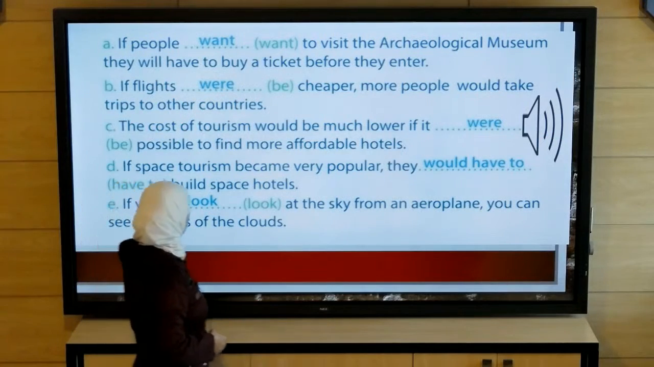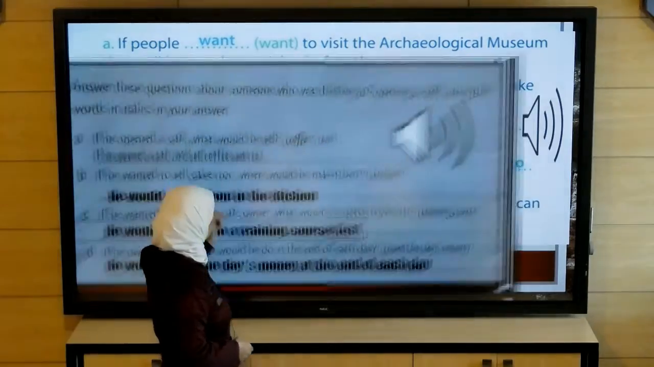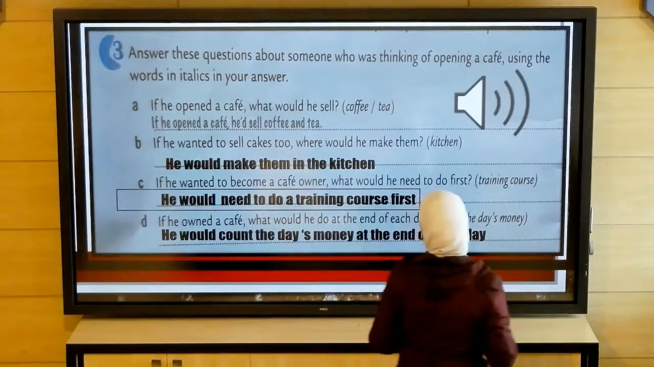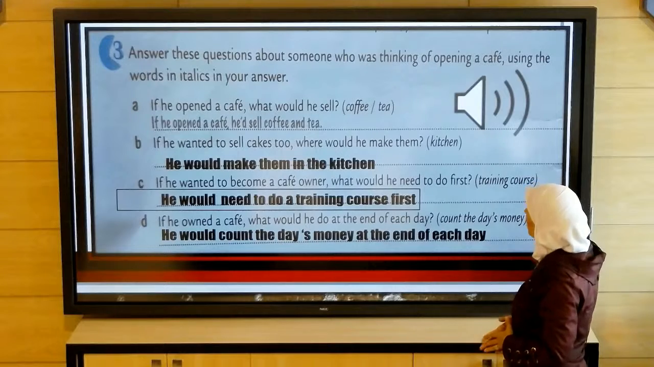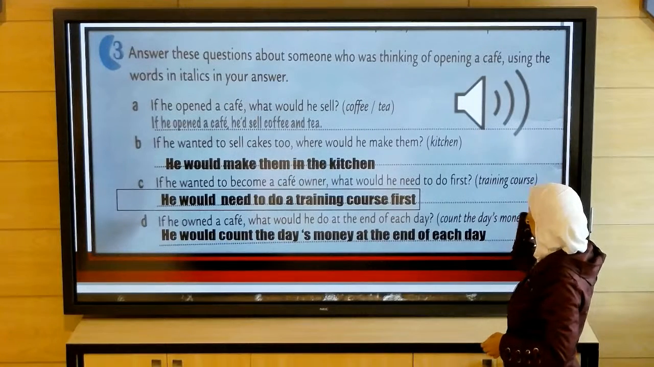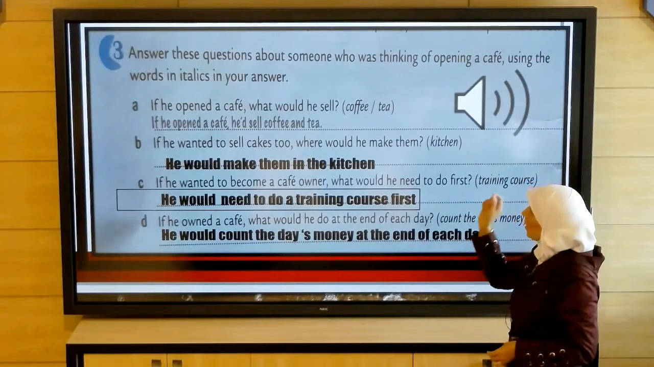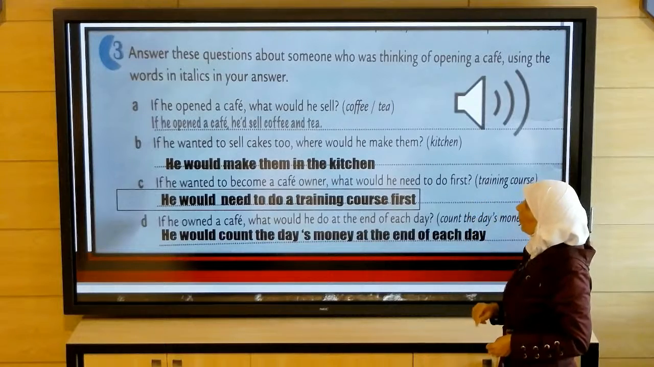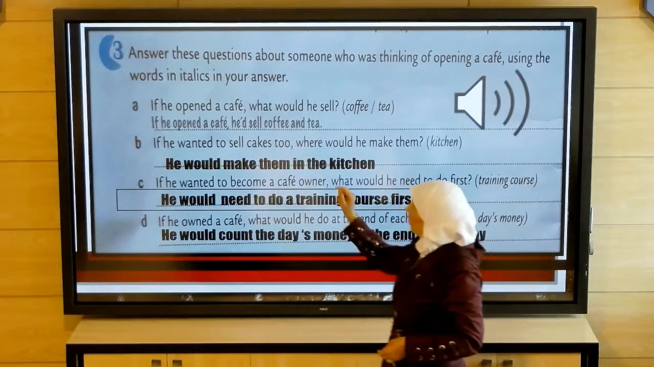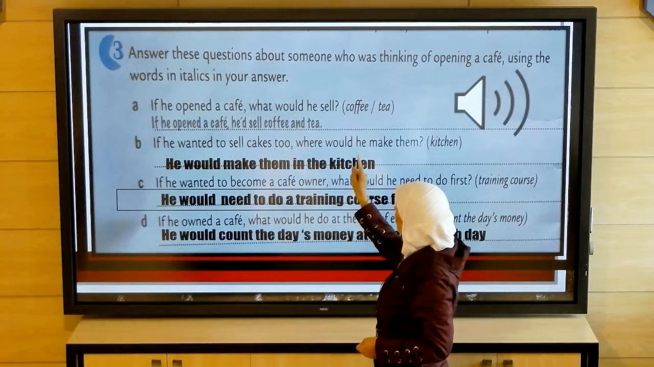Excellent. Now, let's move to exercise number 3. Answer these questions about someone who was thinking of opening a cafe, using the words in italics in your answer. The first one is done for you. If he opened a cafe, what would he say?